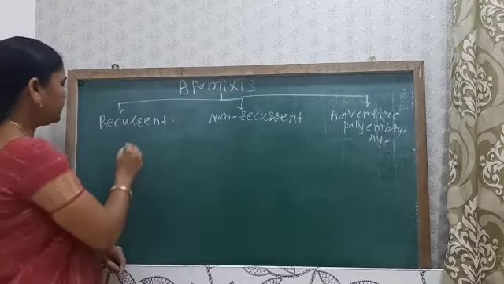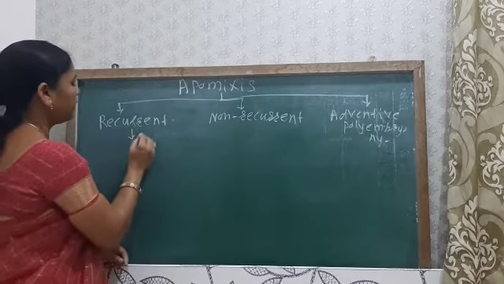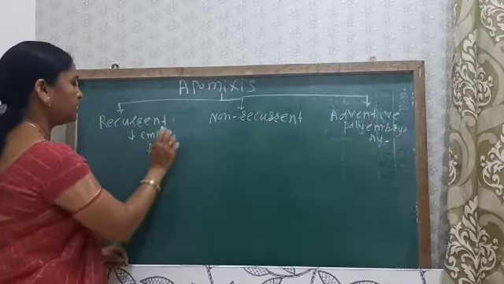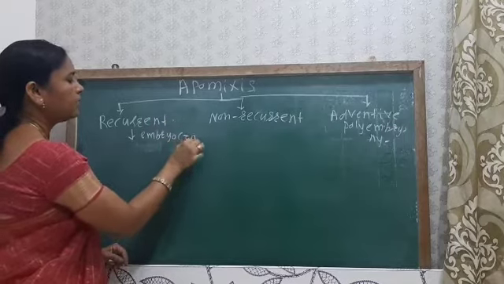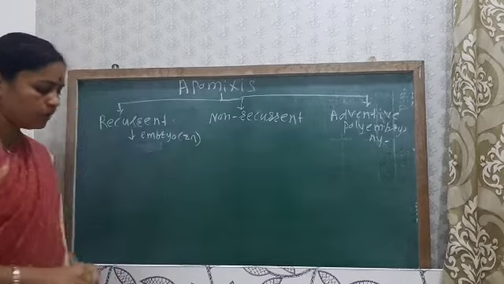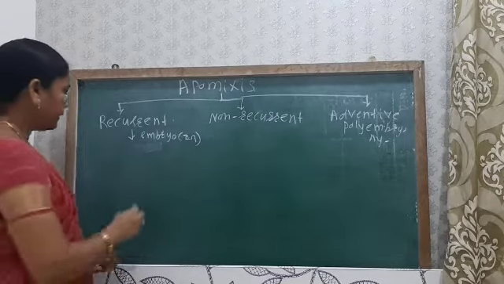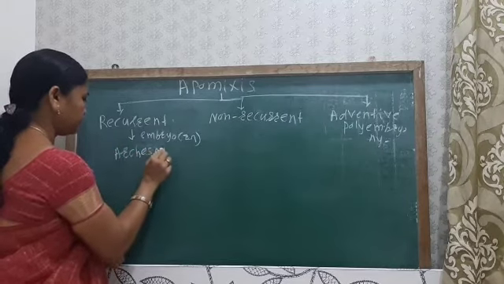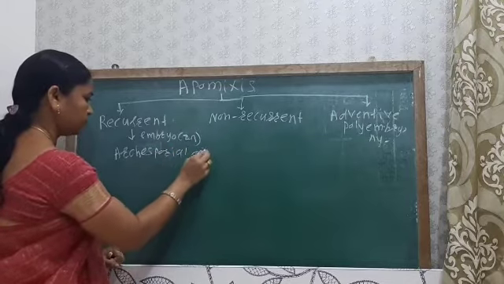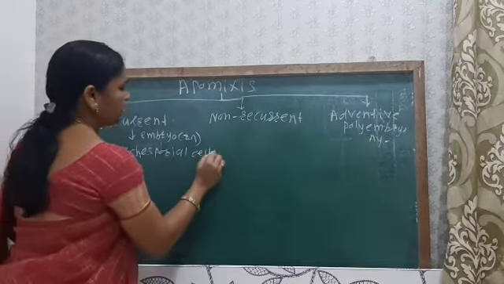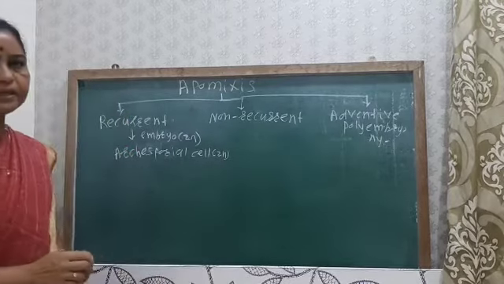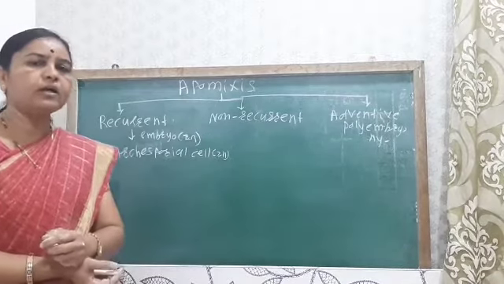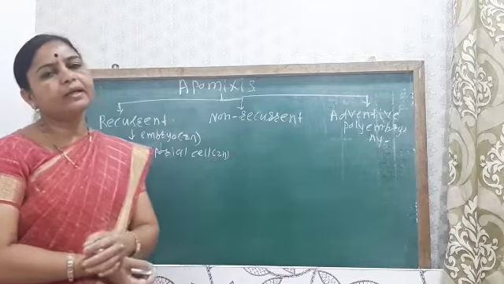So here in this recurrent apomixis, the embryo is a diploid embryo. The embryo which is produced is diploid, 2n. So here formation of embryo mainly takes place from the archaesporal cell. The archaesporal cell is diploid. So where archaesporal cells are present, we have seen, is during the microsporogenesis or the megasporogenesis.